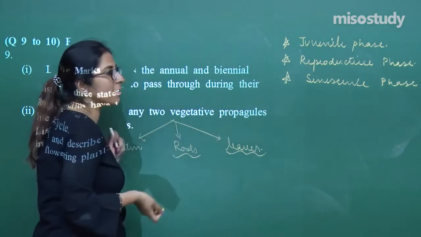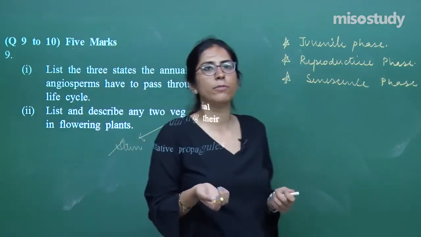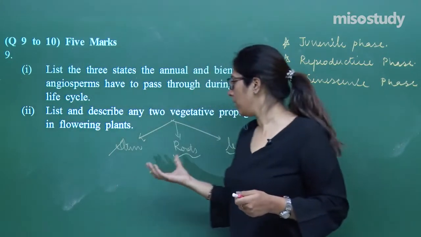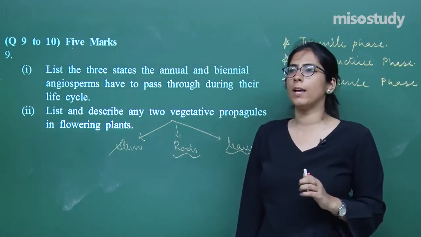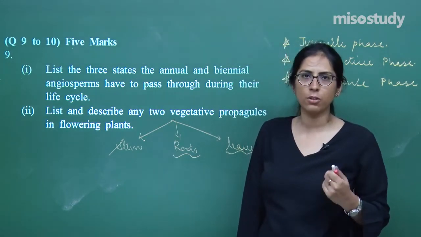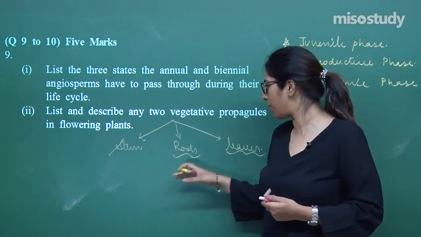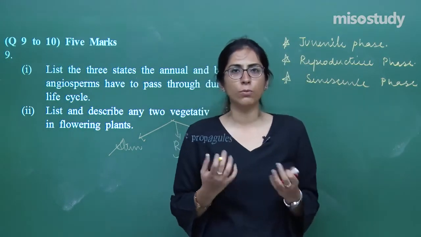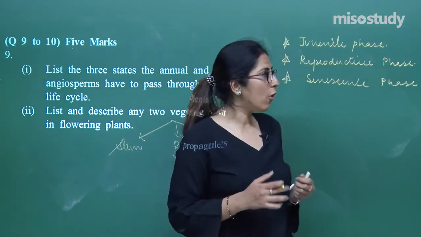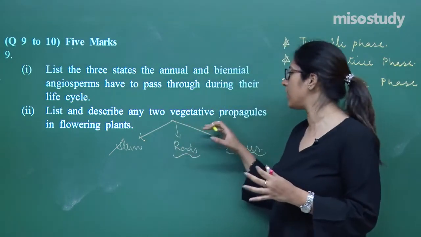For example, if you are explaining roots, you can give an example of a sweet potato. In case of stem, you can give an example of rhizomes. For example, the eyes on the tubers, and bulbs are a very good example of it. For leaves, you can take one example like Bryophyllum, the Begonia leaves which are there. So all of these act as a vegetative propagule.